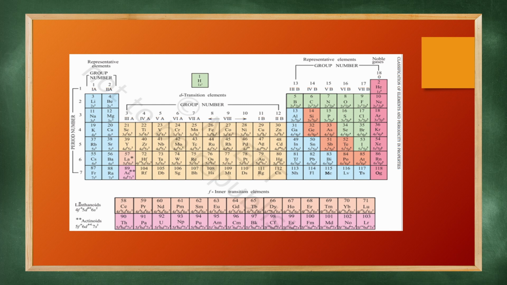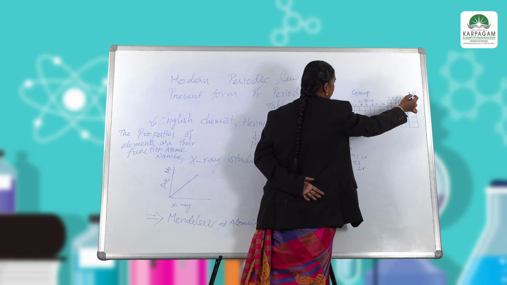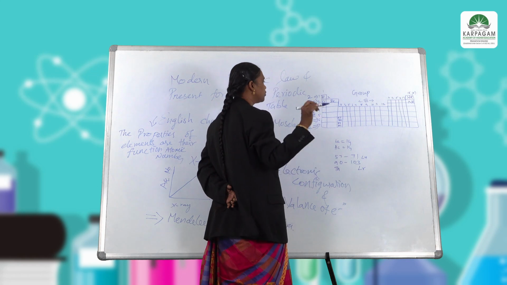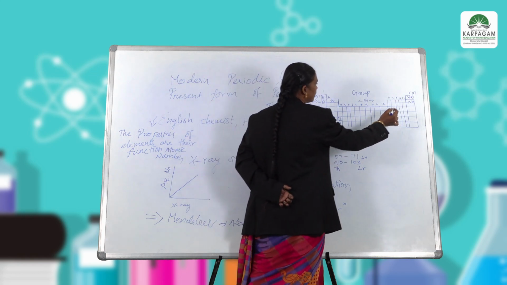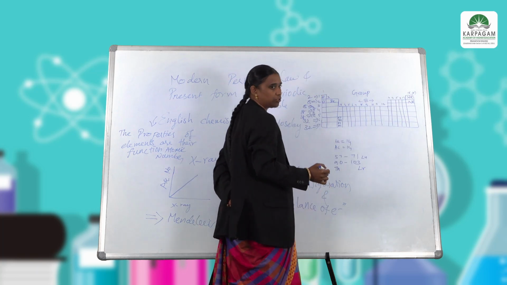The 18th group is considered the 0th group. Here the noble gases are arranged in the 0th group.